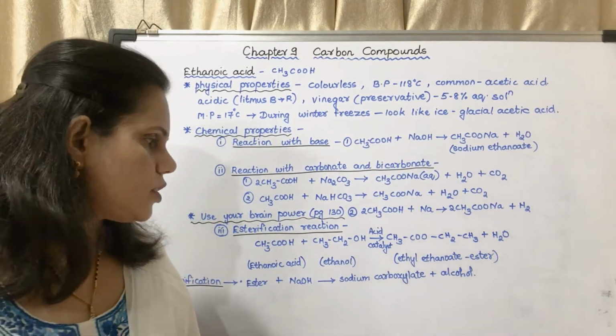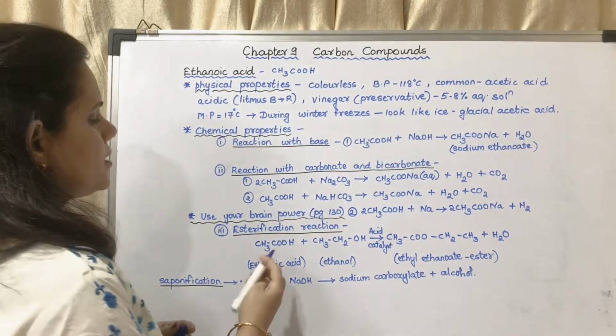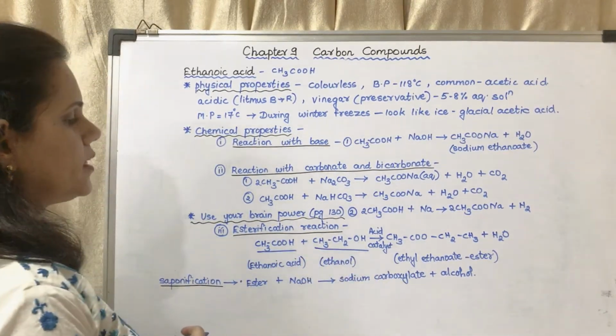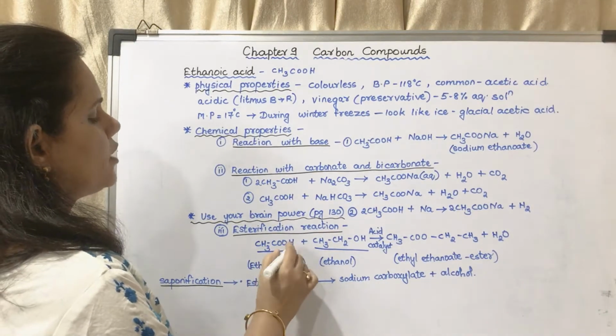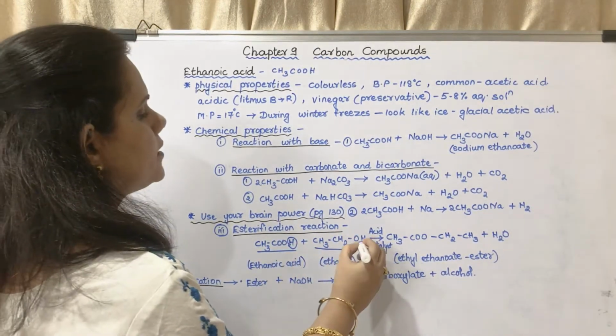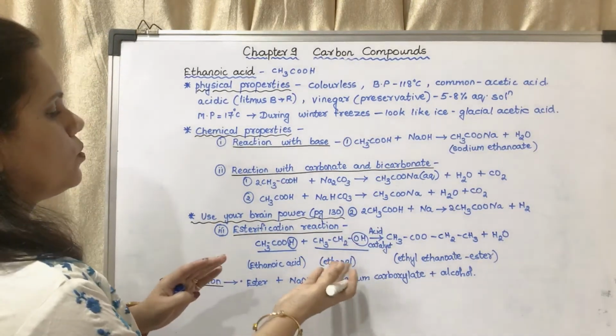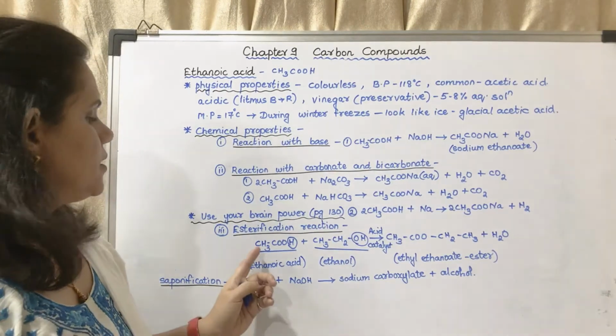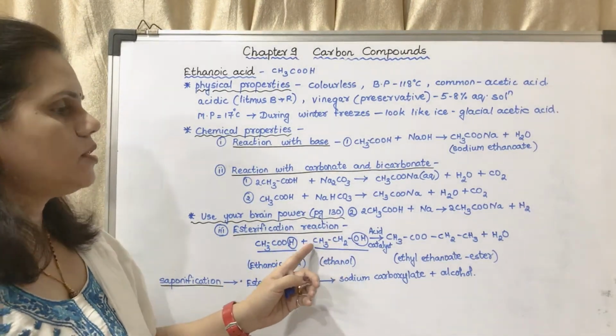Now what will happen during the reaction? You may see this is ethanoic acid, this is ethanol. This hydrogen and this OH are removed to form, it is inverted, it is for you to study, CH3COOCH2CH3.